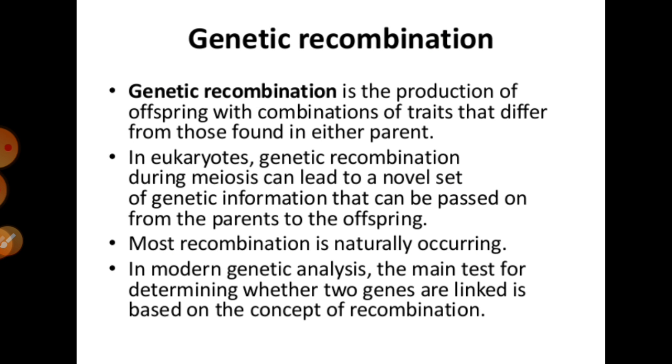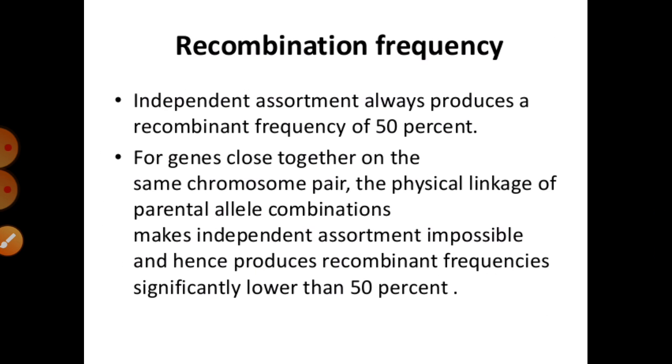Especially we can say, right, in eukaryotes, genetic recombination during meiosis can lead to a novel set of genetic information that can be passed on from the parent to the offspring, and we can say most recombination is naturally occurring, right? In modern genetic analysis, the main test for determining whether two genes are linked is based on the concept of recombination. Means in modern genetics we can find whether two genes are linked or not on the basis of recombination.